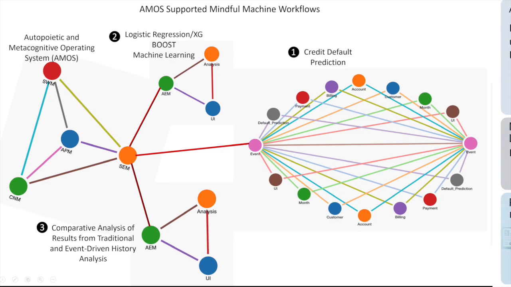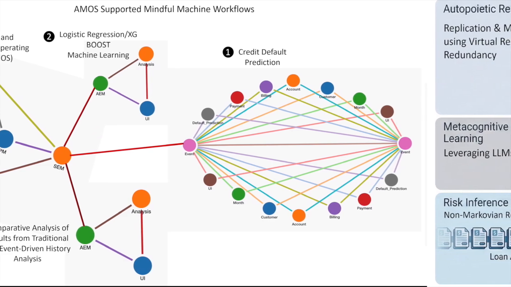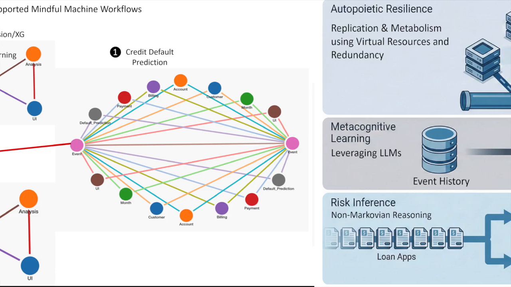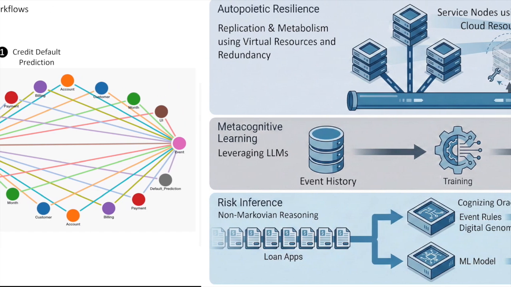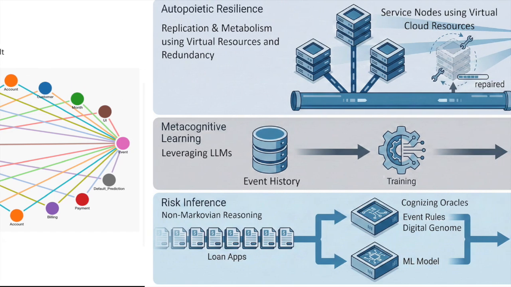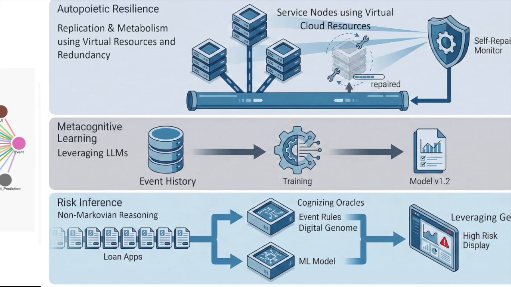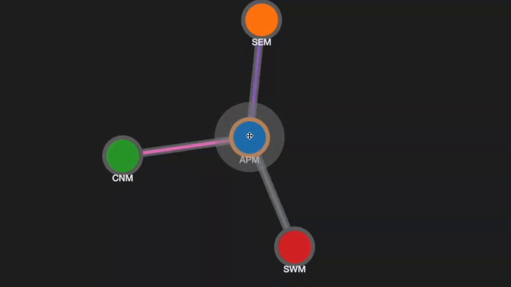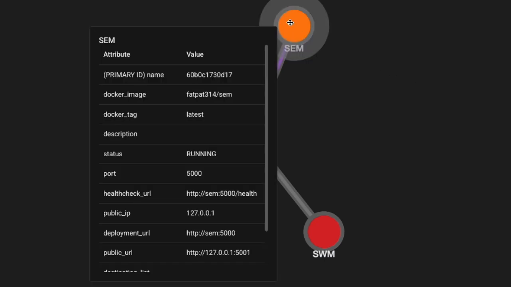AMOS is a cloud-based operating system designed for the future of distributed applications. Instead of a single monolithic system, AMOS is built from independent containerized services, each one acting as its own intelligent software entity. These entities connect, communicate, and work together to deliver powerful and resilient applications. Their relationships and behaviors are modeled in a graph database, giving us a living blueprint of how the system functions